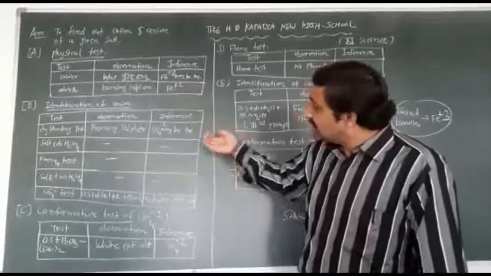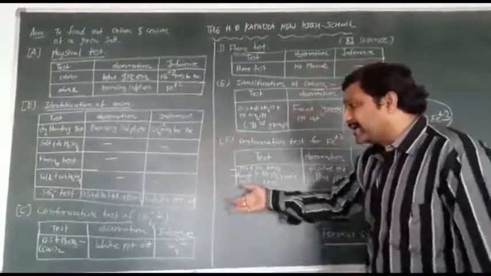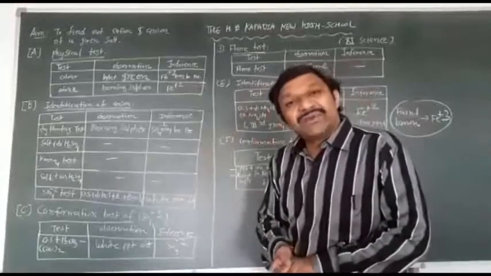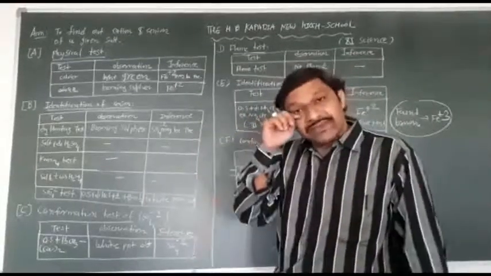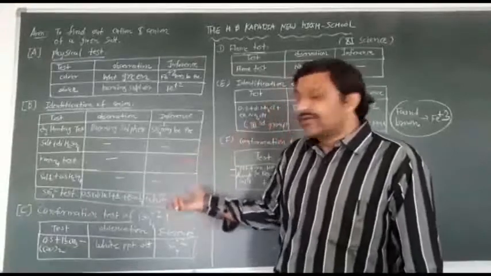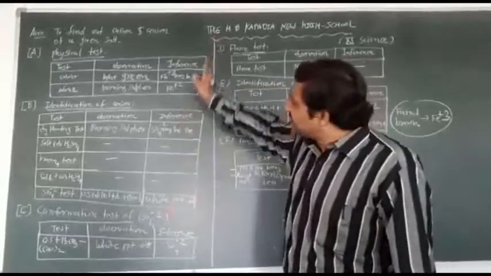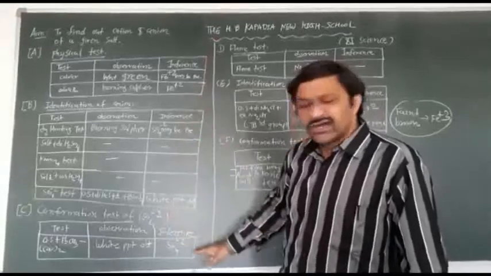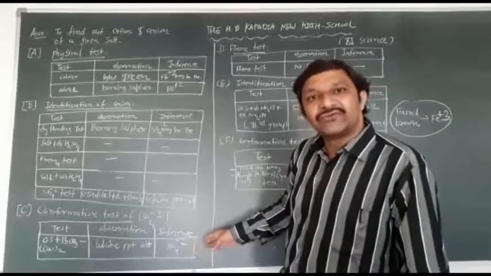And the confirmation test of sulfate: OS plus lead acetate. Again a white precipitate is obtained. That's why SO4 minus 2 is present as a confirmation test. So this is identification of anion and confirmation test of anion SO4 minus 2.